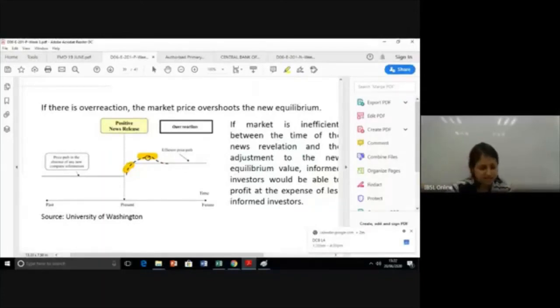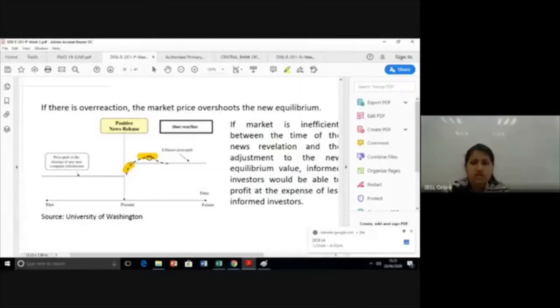So it's like 10 rupees, you sell it at 30, you get a 20 rupee return. And then using the same 20 rupees, you buy another share. Okay. So that is the complete gain, or if not, you would have only had a 10 rupee increase. Now you have a 20 rupee worth share in your hand. So that gain is what can be made in terms of an overreaction to a positive news.